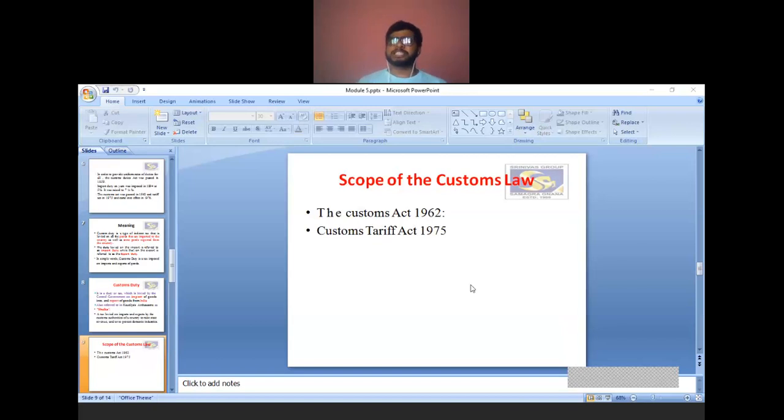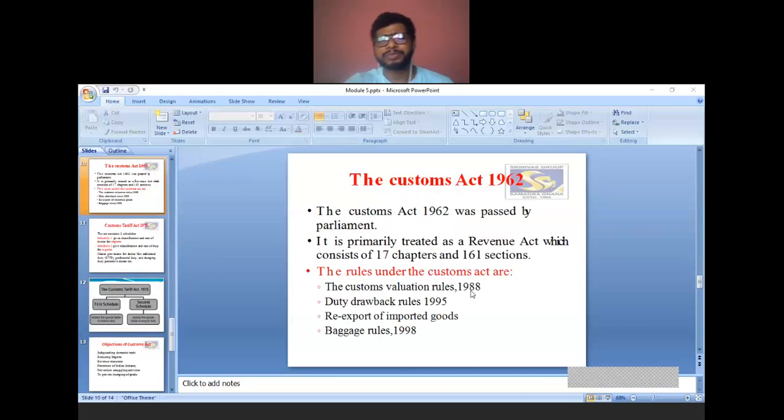Now, the scope of the customs laws. I have already told that under customs law we have two important Acts: one is the Customs Act 1962, another is the Customs Tariffs Act 1975. We will discuss them one by one in brief. So first of all, the Customs Act 1962. This was passed in the year 1962 by the Parliament of India, that is after independence.